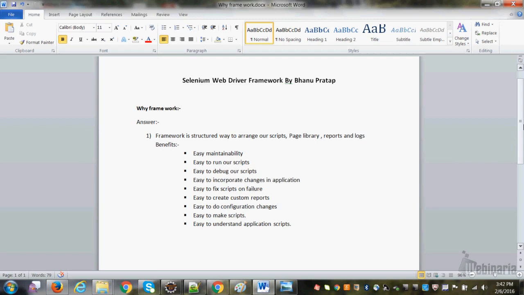So let's say you are in the product details page, right? You need to create methods for the product details page. What methods? Like one method would be select filter, select price, select product, select brand, right? Then select price range, right? So these are all nothing but page library. Page library is nothing but the methods of the page, right?